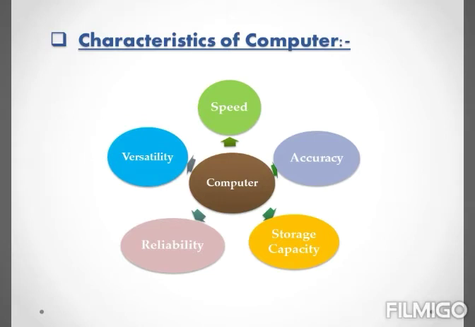The next characteristic is reliability. Now, what is reliability? Computers are highly consistent in comparison to human beings. That is, they are immune to tiredness, boredom, or fatigue. So, a human being can obviously rely on a computer as it never feels tiredness or boredom.